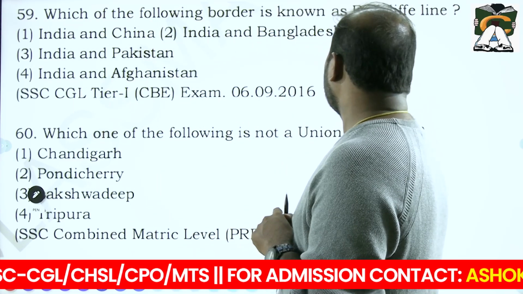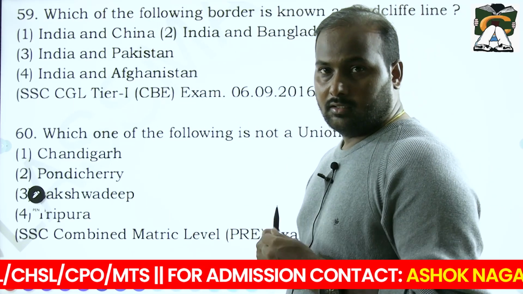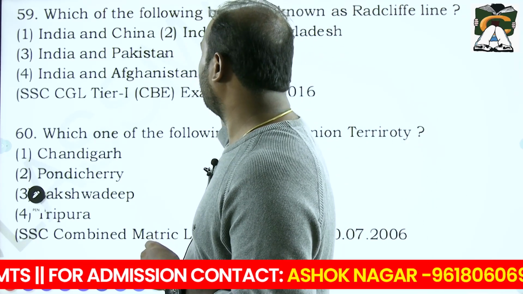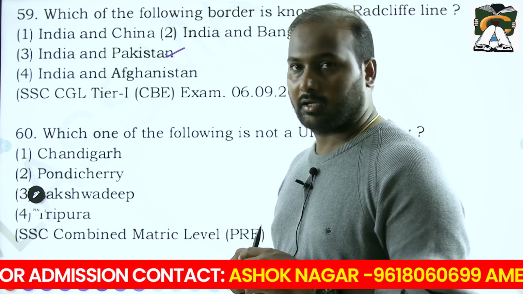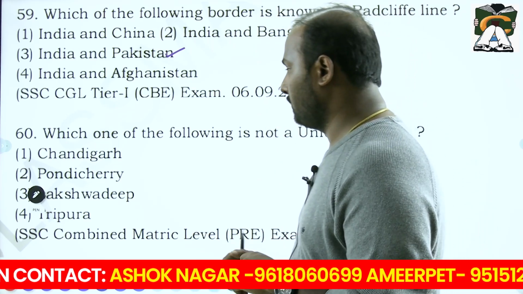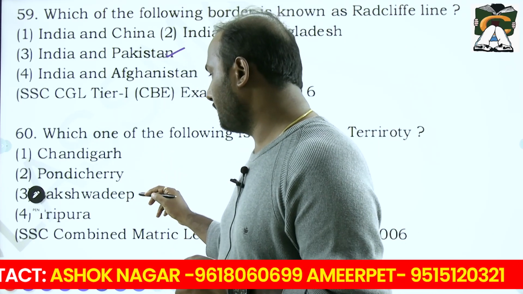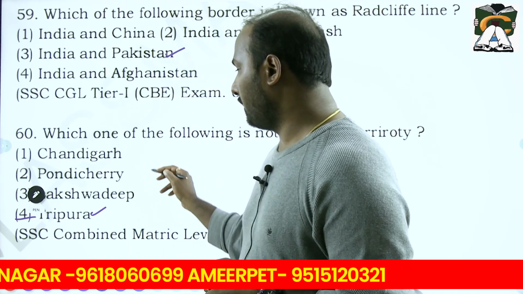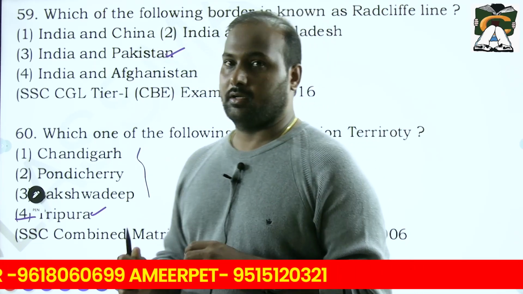Which of the following borders is known as the Radcliffe line? I said the boundary between India and Pakistan is called the Radcliffe line, in the year 1947, demarcated by Cyril Radcliffe. Which of the following is not a Union Territory? Chandigarh is a Union Territory, Pondicherry is also a Union Territory, Lakshadweep too. The answer is Tripura. Tripura is not a Union Territory; the remaining three are Union Territories.